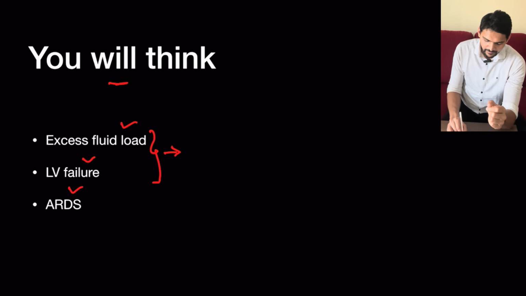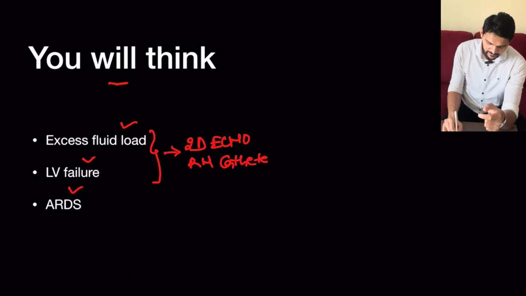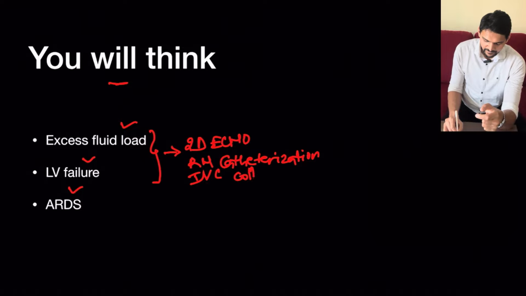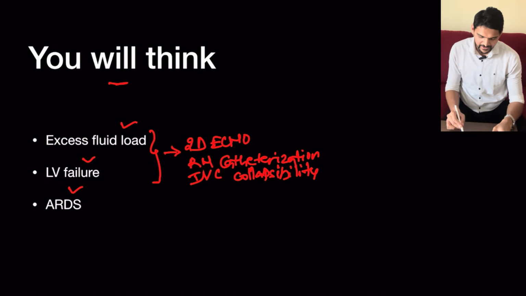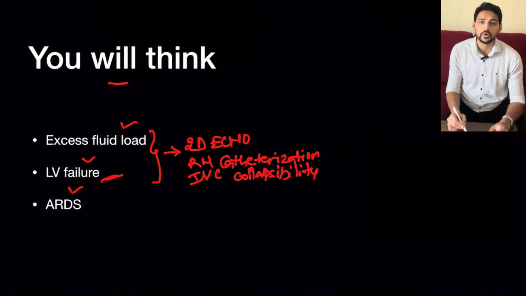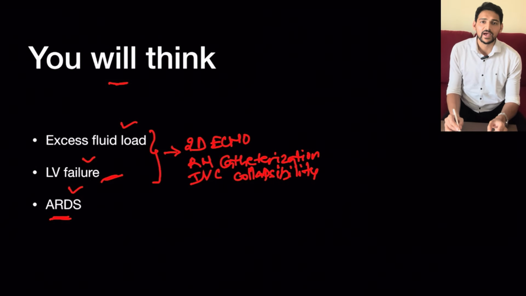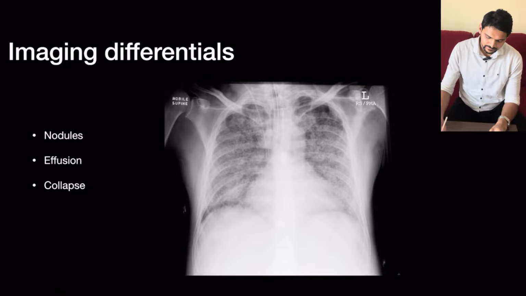We will take the help of 2D echo or right heart catheterization to look for the various pressures and the IVC collapsibility. So all these things we will utilize to rule out these two conditions. If they are found to be of non-cardiogenic origin, then we will think of ARDS. So this individual probably is having respiratory symptoms plus bilateral opacities because of ARDS.